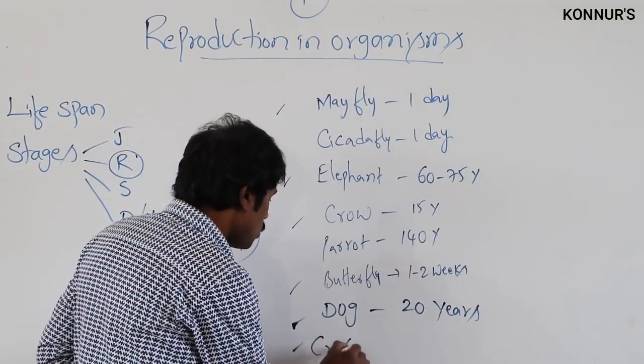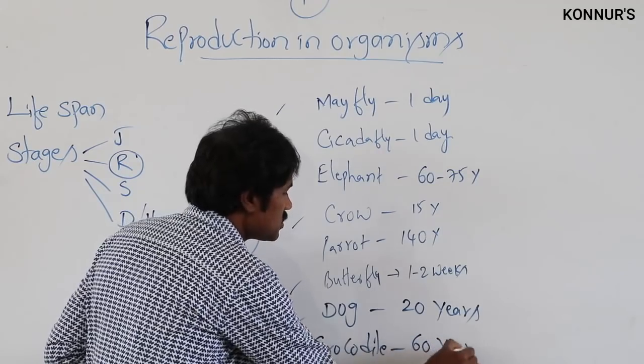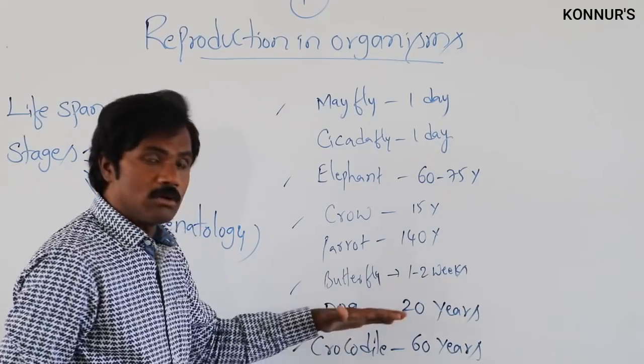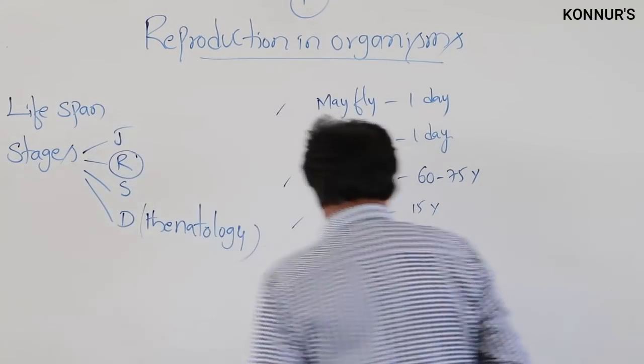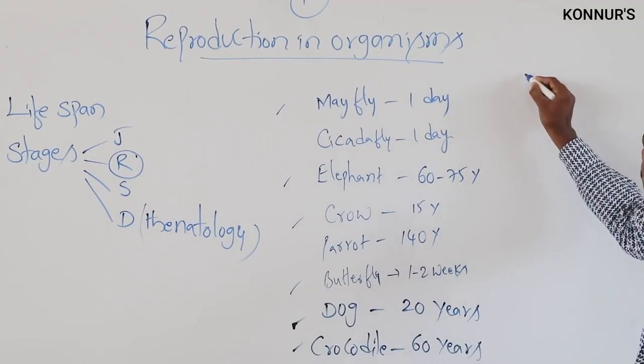Then crocodile, it will be present 60 years. Crocodile, it will probably be 60 years. One type of this is a reptile, and one type is a mammal. Similarly, one more mammal like